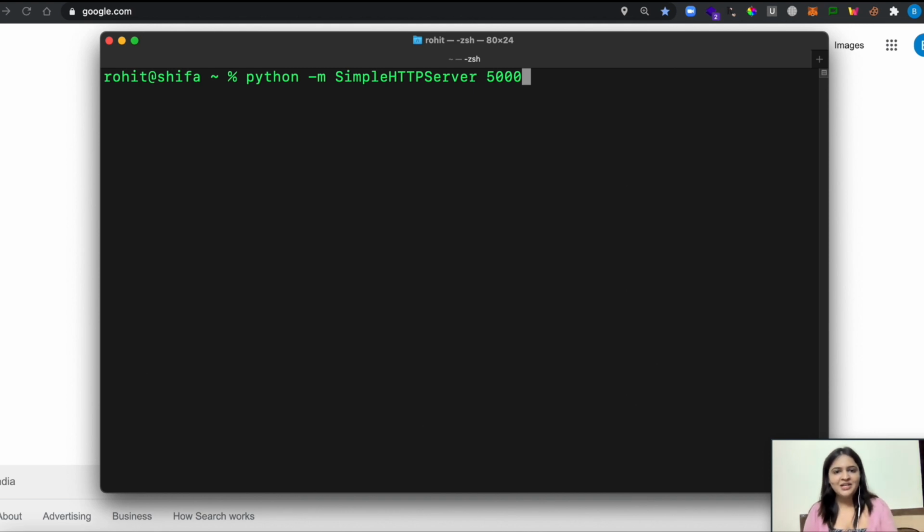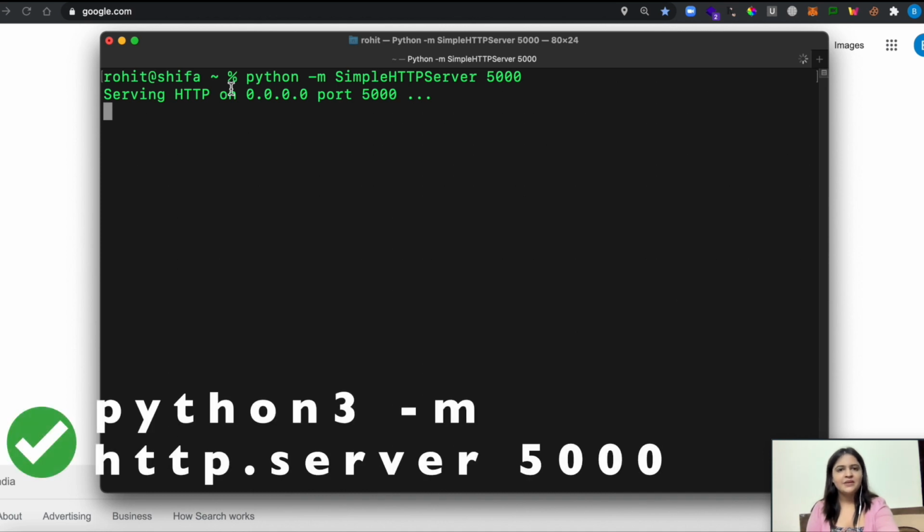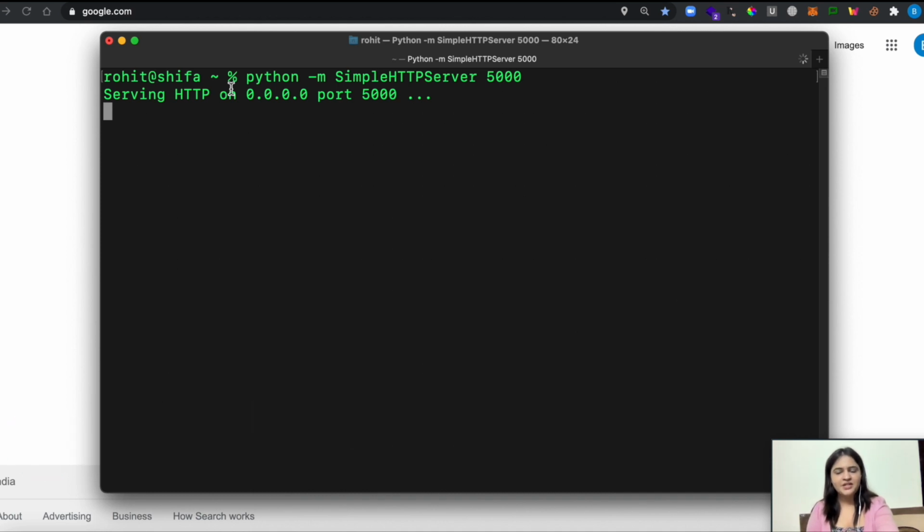Make sure that you do not select a port number which is already in use, otherwise it will create some issues. Also, I am on Python 2 for this demonstration. If you are on Python 3, this particular command will not work for you. You have to use a slightly different command, which I will be adding to the description. Now, as you can see, the host has started serving HTTP on port 5000. So now let's check it out.